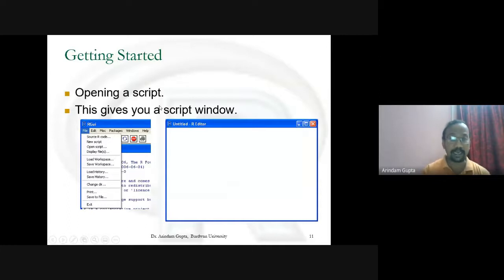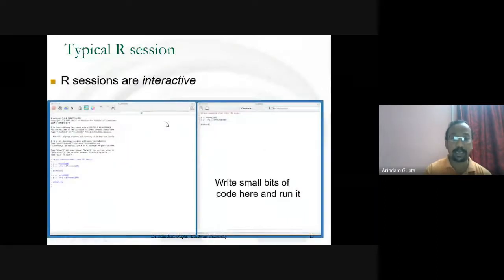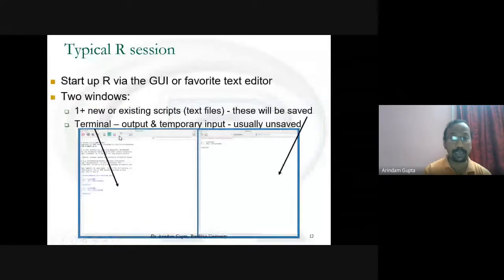Now opening a script gives you another window, the script window, that is called untitled. Start up R via the GUI or your favorite text editor. Two windows: one for new or existing scripts, which will be saved, and another window, the terminal window or output window. This is a temporary input and usually unsaved.